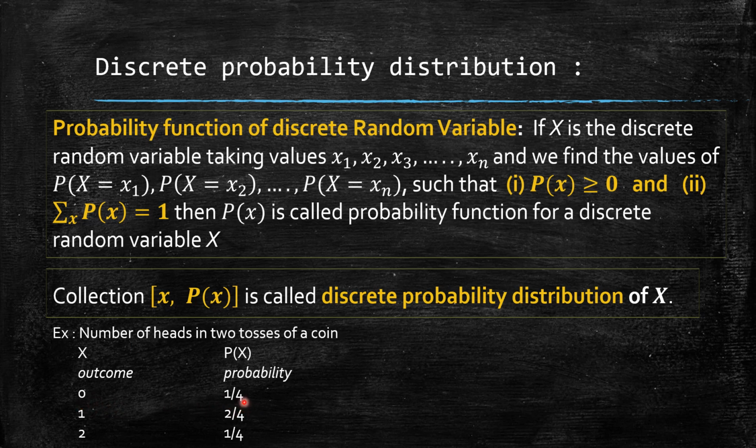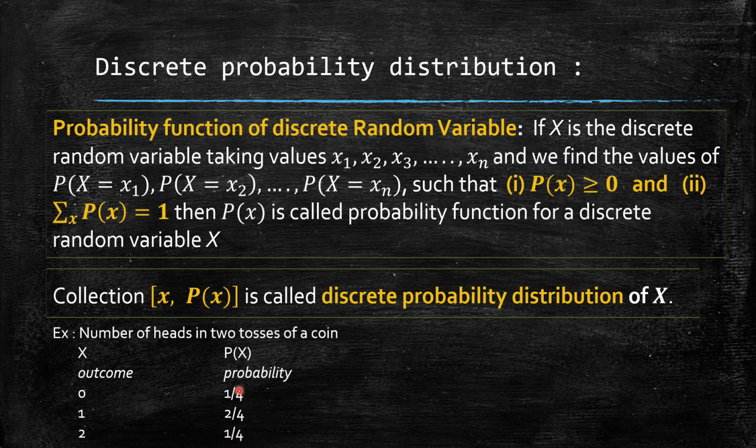That is obviously 1 by 4 out of 4, so one possibility is 1 by 4. Probability of x taking 1 means 1 head. So there are two possibilities, either HT or TH. So that means 2 by 4. And probability of x equal to 2 means that is head head. So that is 1 by 4.